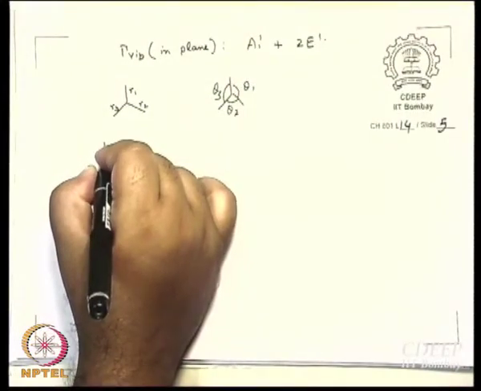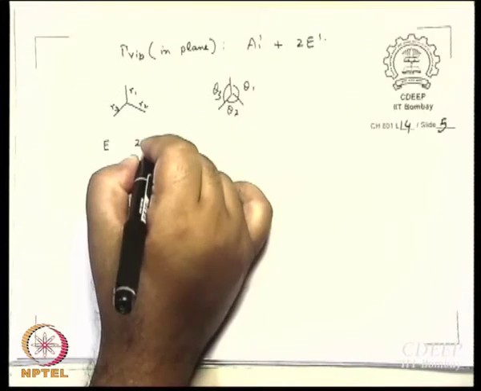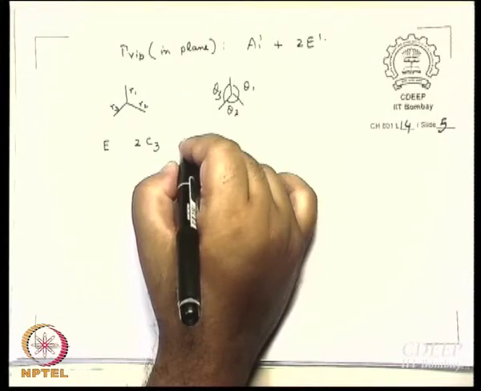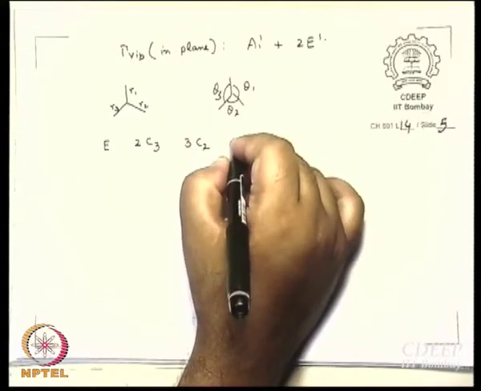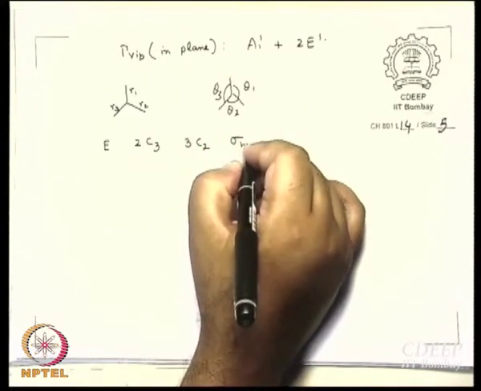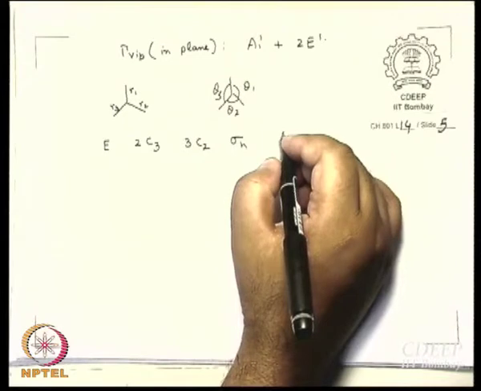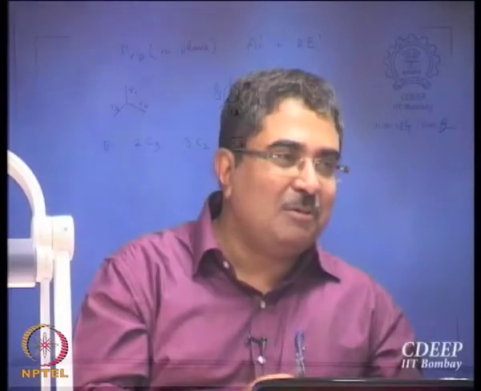Now, once again let me write down E, 2C3, 3C2, then how many sigma h? 1. Can I have more than one sigma h in some molecule? Platonic solids, yes. What about the octahedron?